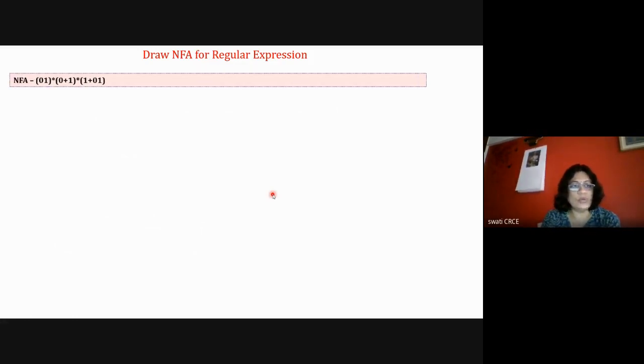We will take one more problem. 0,1 string, either 0 or 1 string, then 1 or 01. So the minimum strings are either 1 or 01. It should reach the final state. So in the state q0, 01 can be repeated for any number of times. So 0 with epsilon. Here I am using epsilon symbols to draw it because it is easy to draw with epsilon. So with epsilon it is going to q1. Then here 01 loop is there. Then with epsilon it is going to the second term.